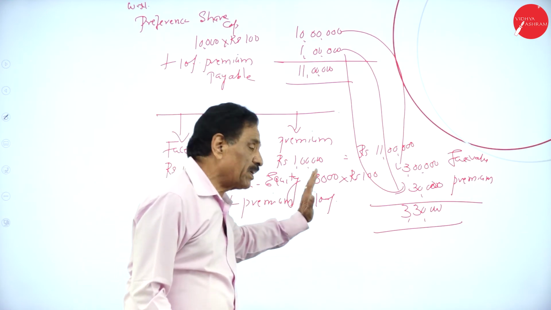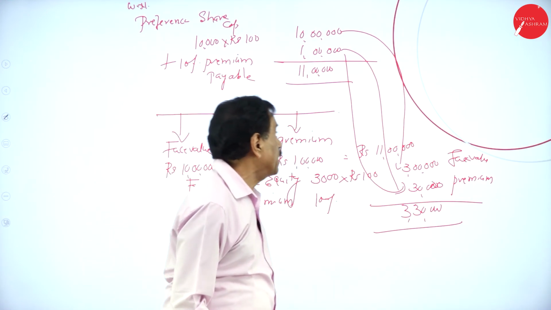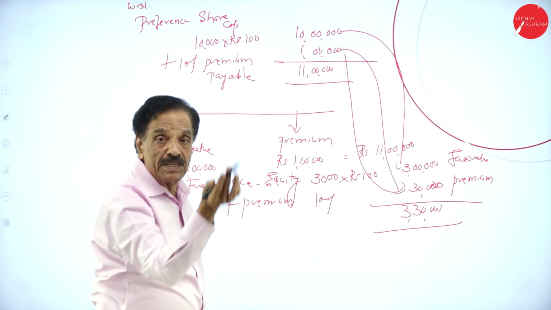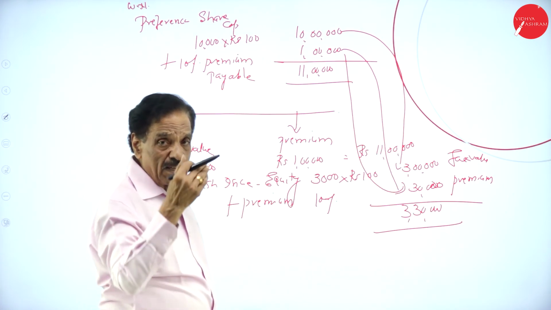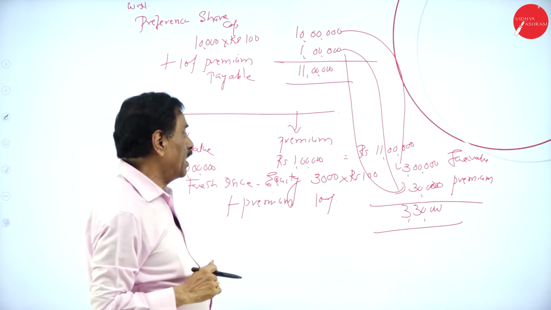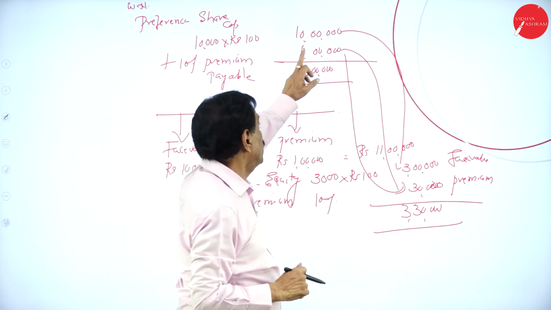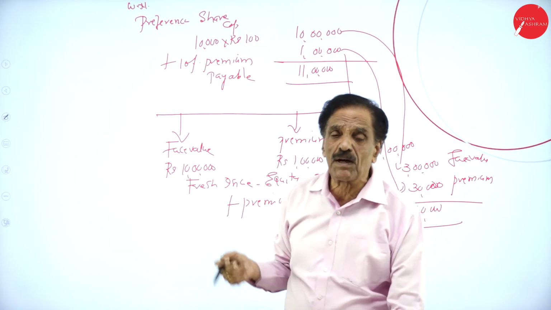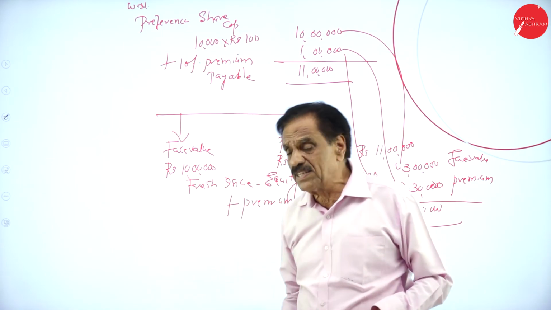So by issuing the fresh issue, you got 3 lakh 30,000. How much is payable? 1 lakh. How much is available? 30,000. I take 70,000 from the profit and loss account. How much is payable now? 10 lakh. How much is available? 3 lakh. I took 7 lakh from the profit and loss account to create the CRR.